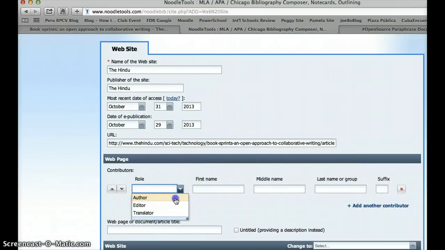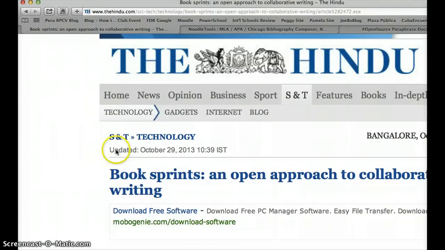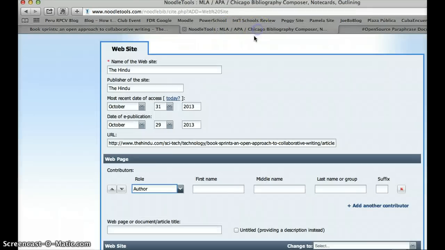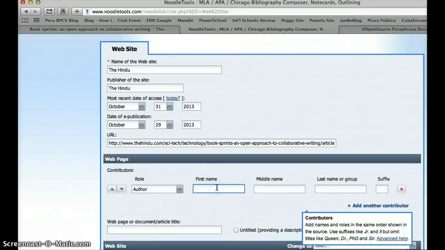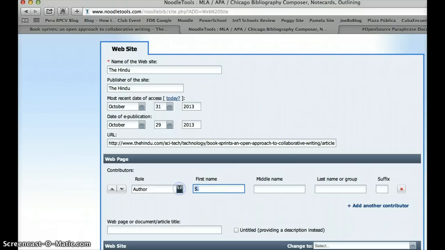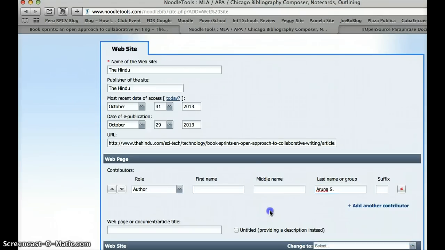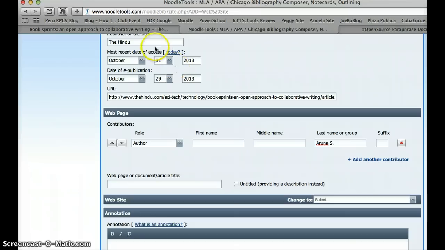Now, who are the contributors? We have an author. The author is listed as Aruna S. So that's what we're going to put in there. I'm going to say S is the first name, I think, or it could be the last name. That's a difficult one. In this case, I think I'm going to put that as the last name, Aruna S., because that's the way it's going to be cited.